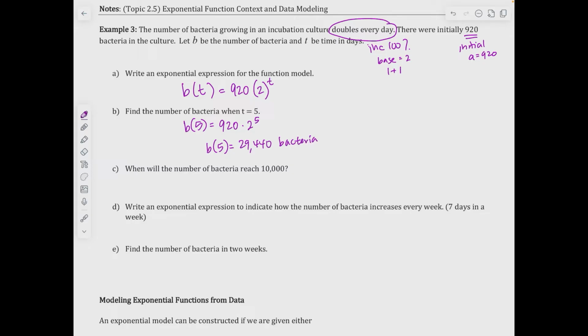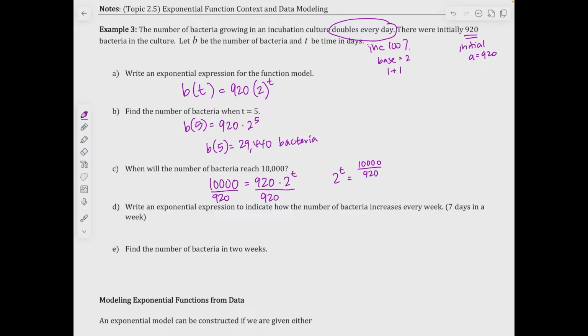Okay. Letter C, when will the number of bacteria reach 10,000? So what that's telling me is I know that the bacteria is 10,000 equals 920 times 2 to the t power. Okay, so I have an exponential equation. I'm going to divide by 920. So I have 2 to the t power is equal to 10,000 over 920. Okay, I need to solve.